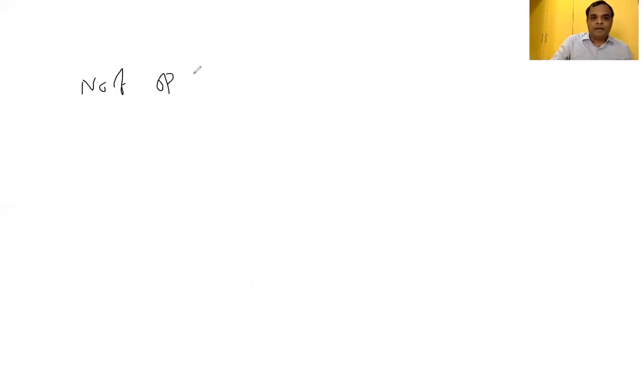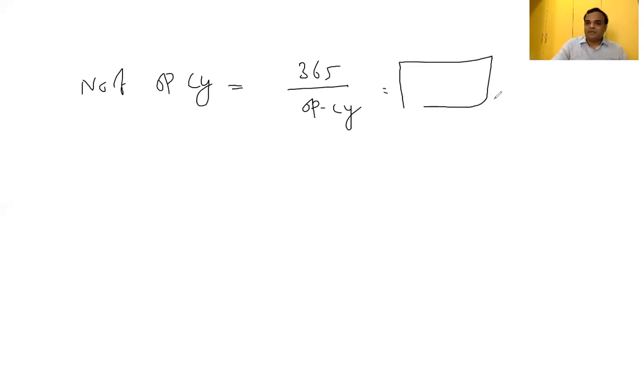Number of operating cycles in a year is equal to 365 divided by operating cycle. The answer we have to express in terms of how many cycles or how many times. So this is the first question, operating cycle, a past exam question.